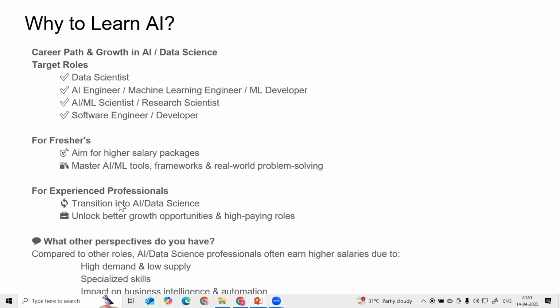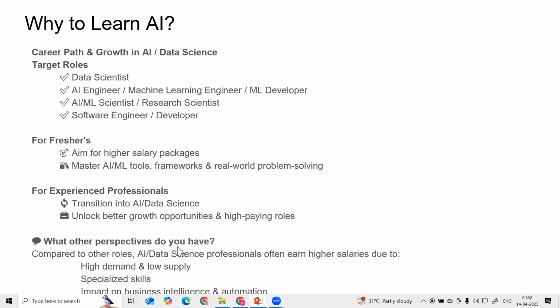Experienced professionals are making their transition to AI and ML. AI and data science unlock better career growth opportunities and high-paying roles. Experienced professionals are targeting it, and freshers are also aiming for a higher salary package and mastering this AI/ML scope. So what perspective do you have on this AI?